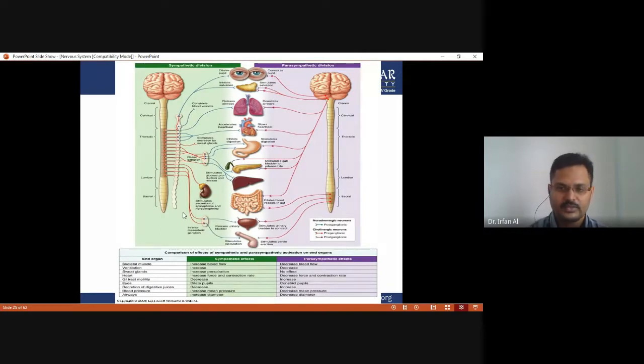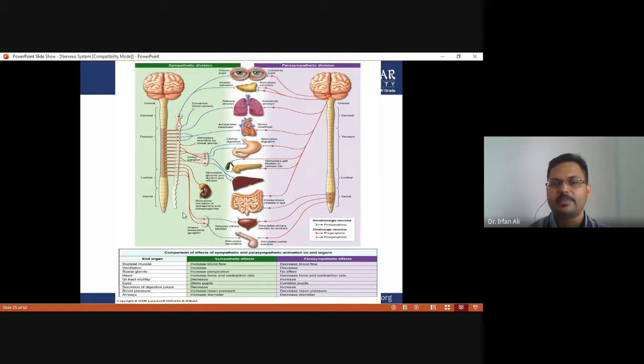So this figure shows the various actions of sympathetic and parasympathetic effects. The sympathetic effect increases blood flow, increases ventilation, increases perspiration, increases force and contraction rate, decreases gastrointestinal tract motility, dilates pupils, decreases secretion of digestive juices, increases mean blood pressure, and increases diameter of airways.